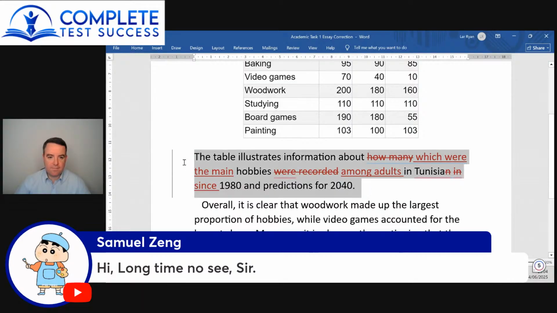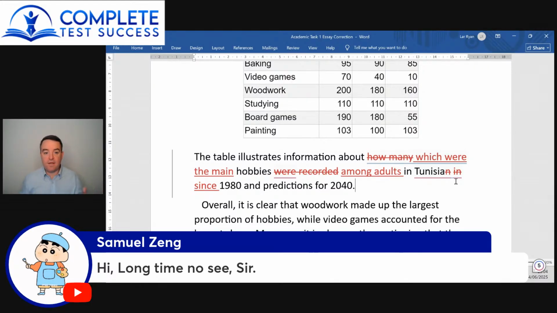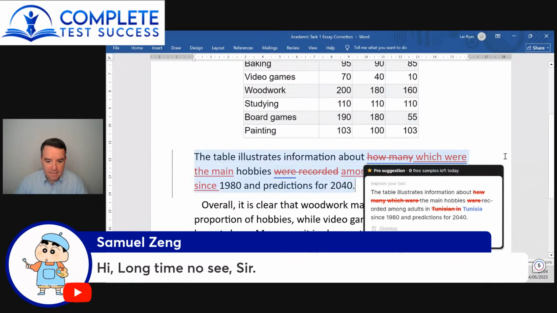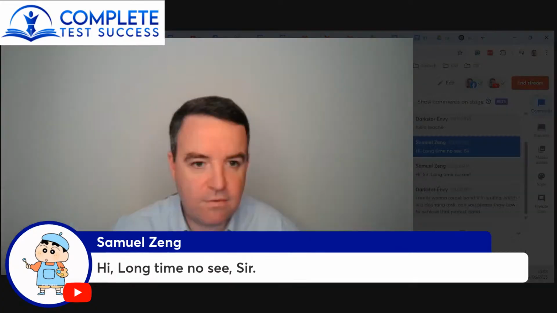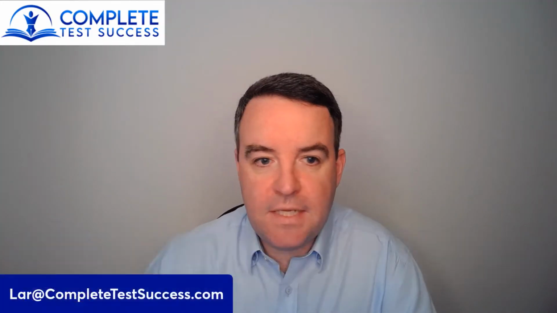So the problem with this writing is that the writer has tried to change a lot of the vocab, but by changing so much vocab, the meaning isn't clear. The thing about the adults, that's gone. The fact that it's the main hobby or their primary hobby or the hobby they like most, that information is gone. So it's just not clear enough. Saying in 1980 is different from since 1980. Since 1980 is from 1980 until now, whereas in 1980 is just in that year. So quite a few mistakes in terms of the paraphrase, which obviously makes it inaccurate.